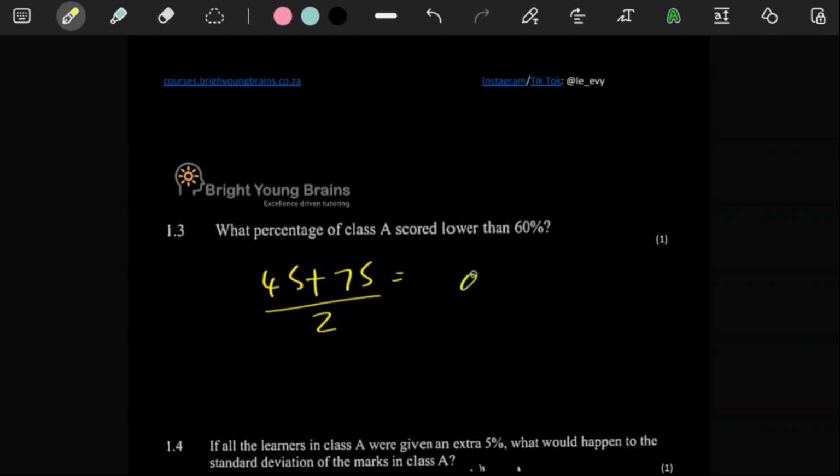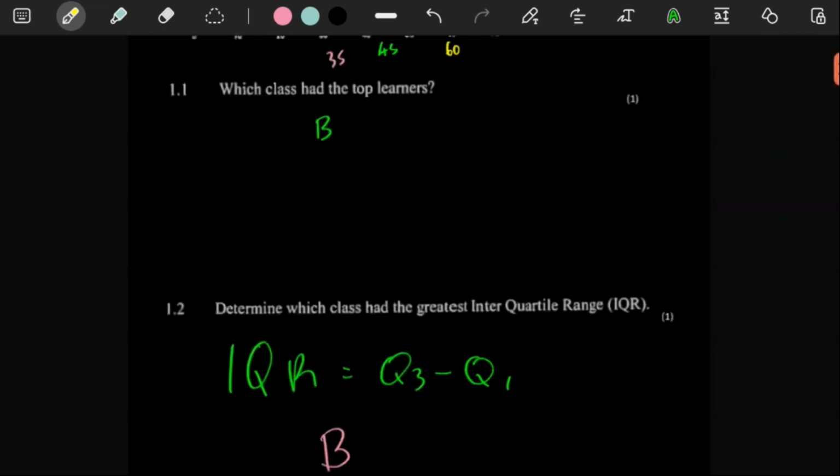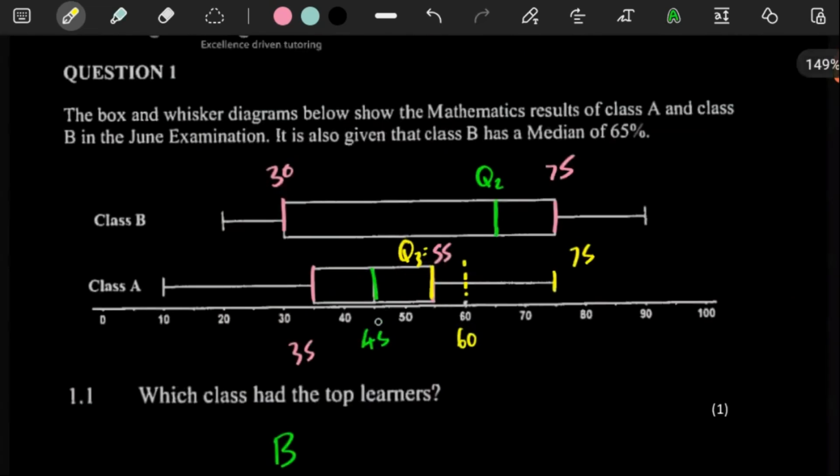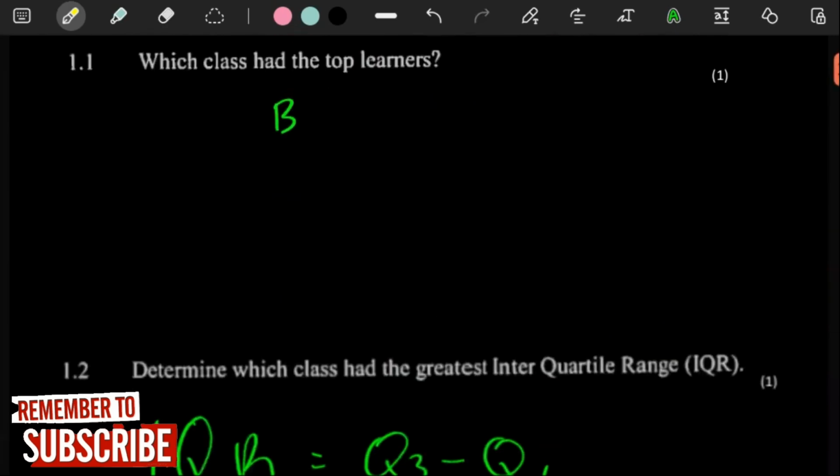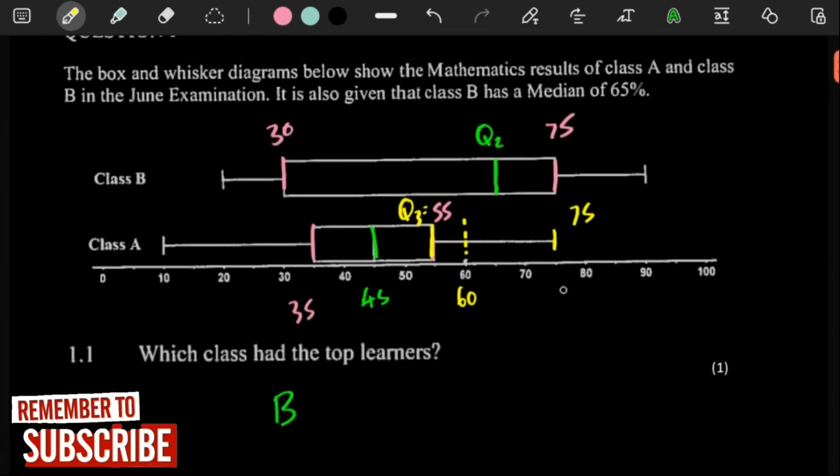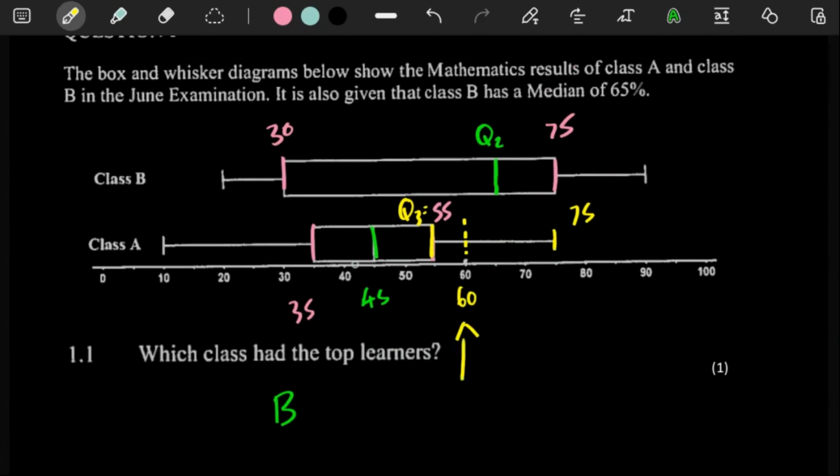Okay, which is perfect, because what this tells us is, you see, this is where 50% of the people are, and then this is where everyone ends. So in the middle there is 60, of which, technically speaking, what that is telling us is that 75% of our people have lower than 60%. You see, because between 45 and 75, 60 is in the middle. And then 45 is where 50% is. This is where 100% is. So in the middle, this is where 75% of the people would be.